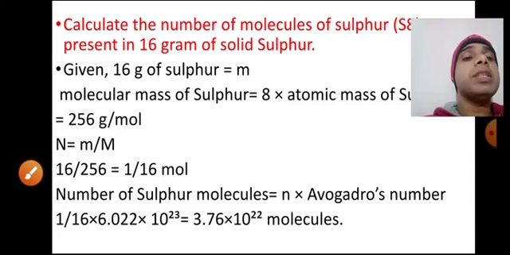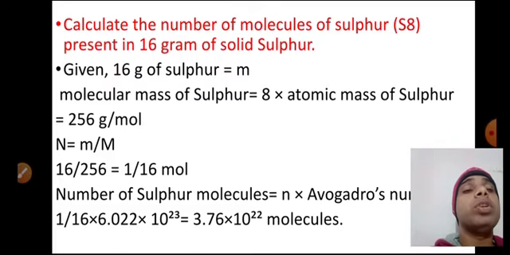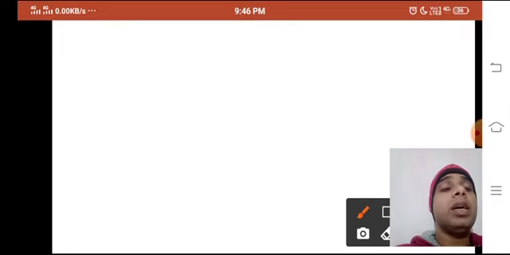Now calculate the number of molecules of sulfur S8 present in 16 gram of solid sulfur. First of all, you should know each and every formula.